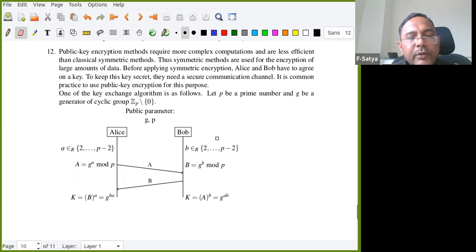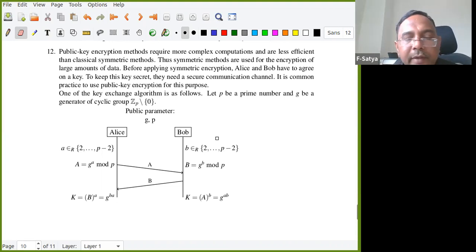I wrote A belongs to, instead of A belongs to, I wrote R also. Why? Okay, that is random. I chose A randomly, from 2 to P minus 2. Alice chose. Then what is she doing?